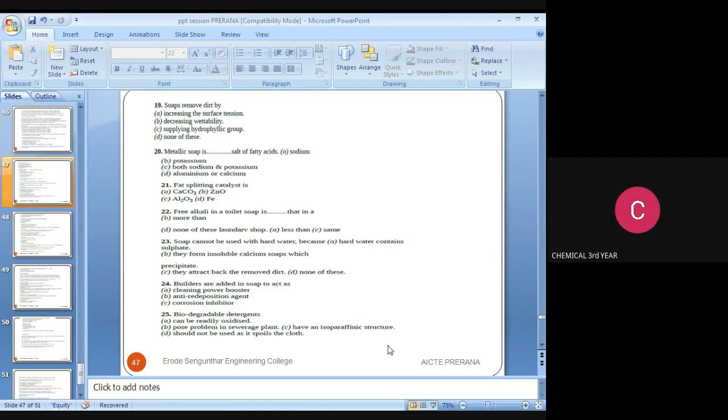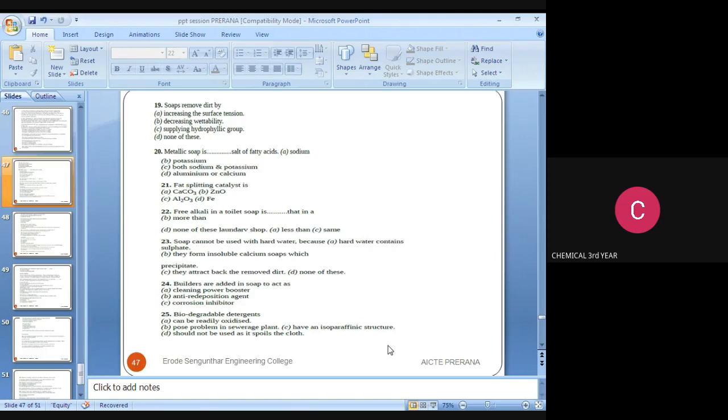And next question: metallic soap is a dash salt of fatty acid. The options are sodium, potassium, both sodium and potassium, and the D option is aluminum or calcium. So the answer is metallic soap is aluminum or calcium salt of fatty acid.